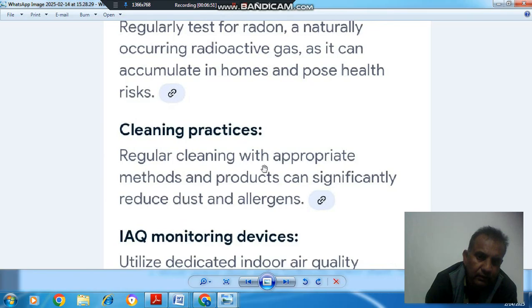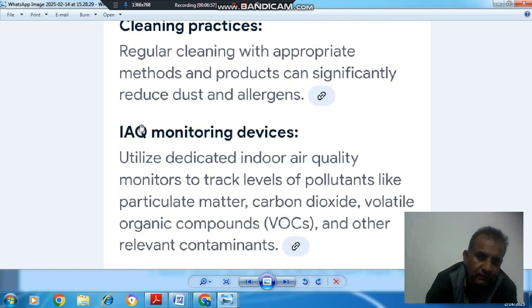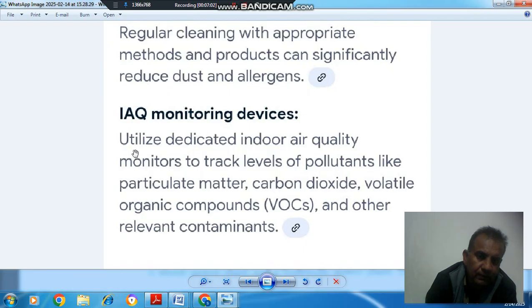Regular cleaning with appropriate methods and products can significantly reduce dust and allergens. IAQ monitoring. Utilize a dedicated indoor air quality monitor to track levels of pollutants like particulate matter, carbon dioxide, volatile organic compounds, and other relevant contaminants.